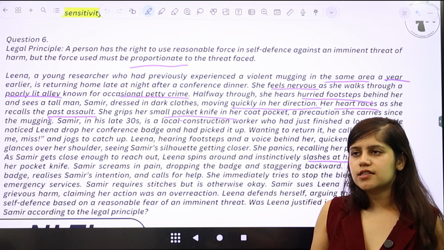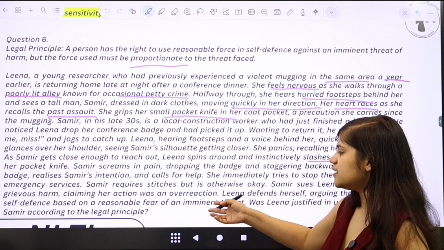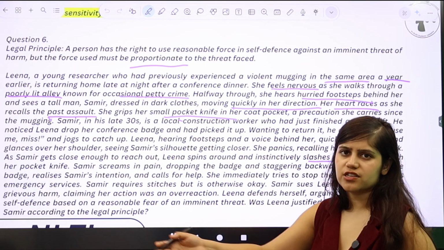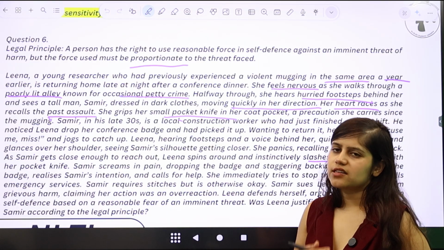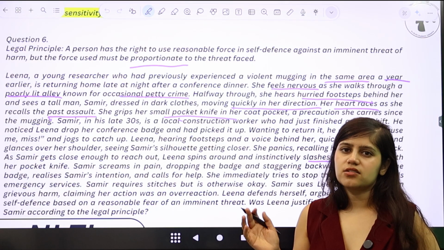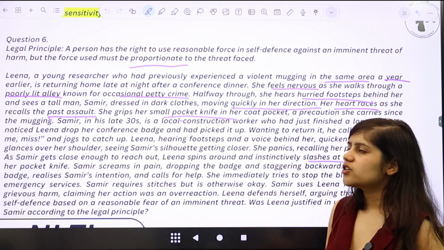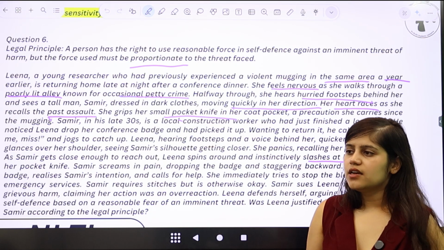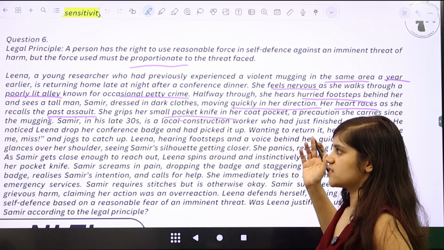The other side of the answers that we're getting is that what Lena is doing is an overreaction. He was just trying to help her, and therefore once she uses the pocket knife, it's an overreaction. She should not have done it, right? And I think both these answers are to a very great extent incomplete, right? Whenever you're writing an answer, you have to respond to both sides, right? So it's not that when you're writing for one side you forget the other side, right?